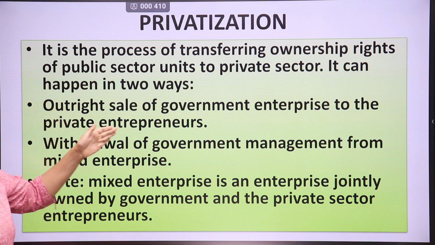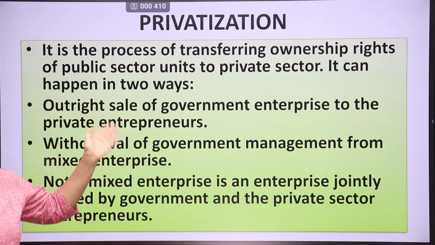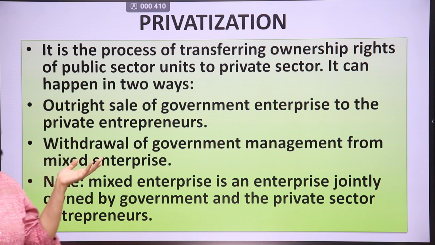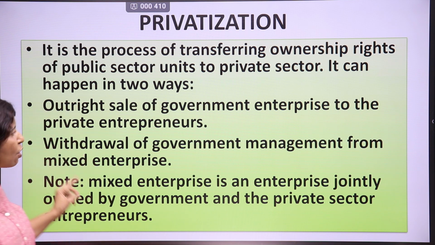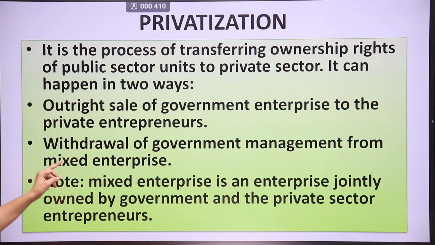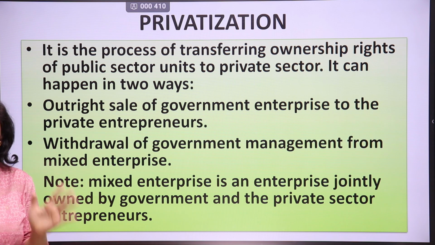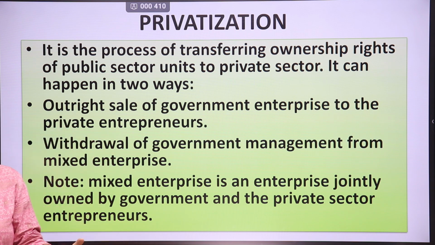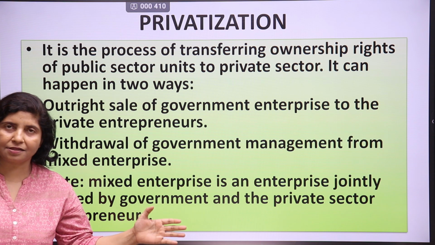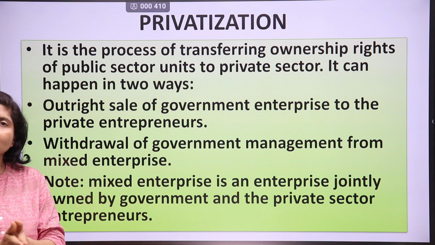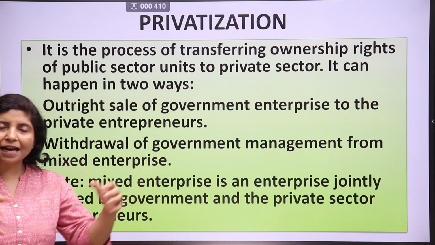It happens in two ways. Either it sells its firms or factories to the private sector, or it does so through the withdrawal of government management from mixed enterprise. A mixed enterprise is an enterprise that is jointly controlled by the public sector and private sector. For example, if Reliance has some shares in some public sector enterprise, then that is a mixed enterprise, because both of them are managing that enterprise.